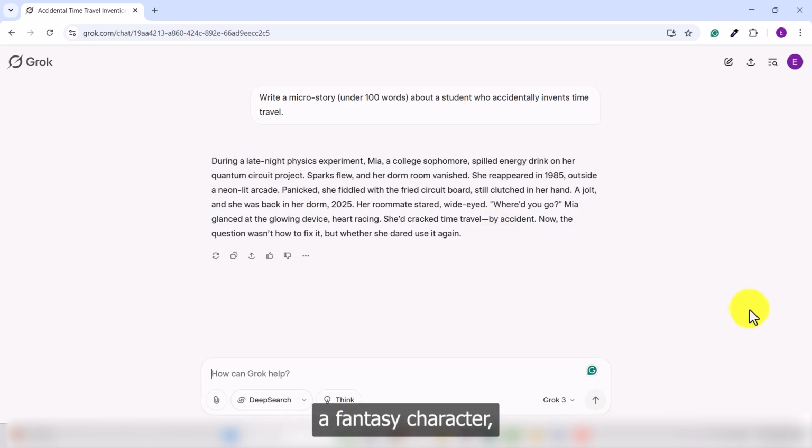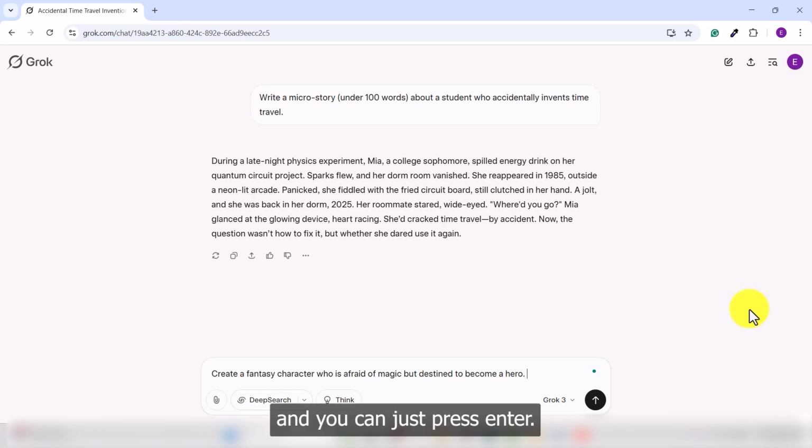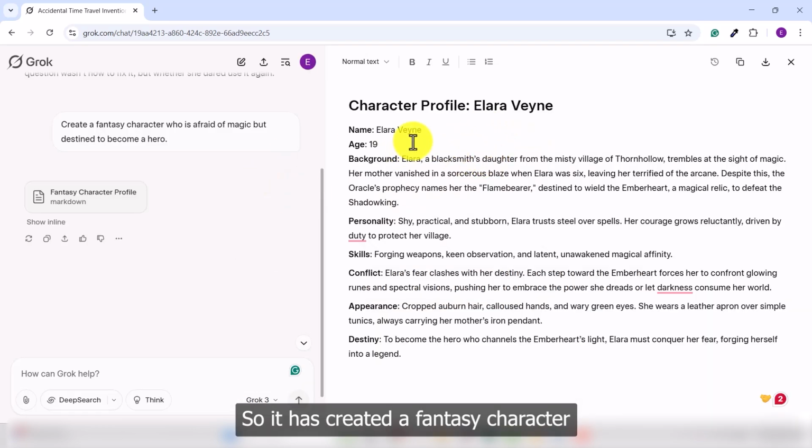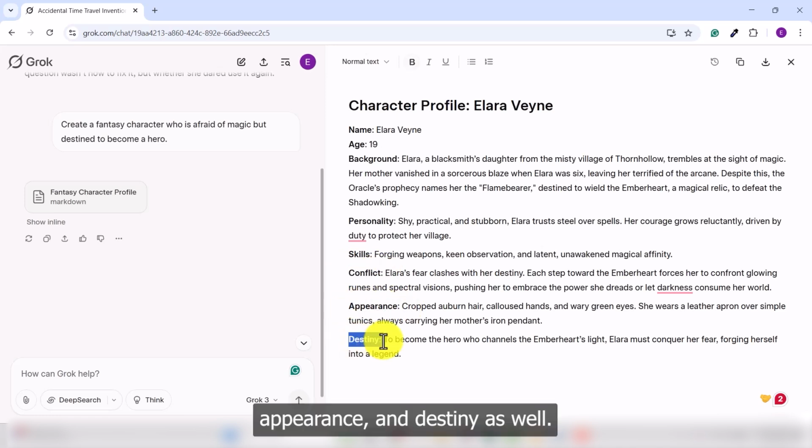But if you want to create a fantasy character, you can just give it a prompt here as: create a fantasy character who is afraid of magic but destined to become a hero. And you can just press enter. So it has created a fantasy character with the name, age, even background, personality, skills, conflict, appearance, and destiny as well.